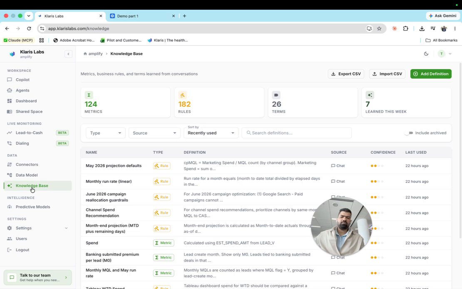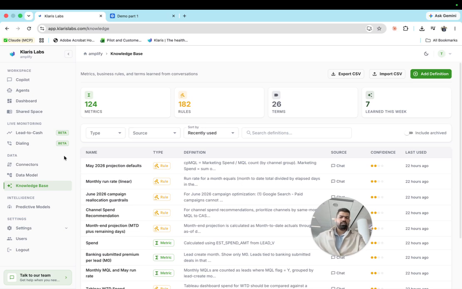The third part is very important, which is a knowledge repository which Klaris creates from day one and it compounds as you use the application. So here are all the business rules, metrics, and definitions that Klaris creates. For example, if you see here, there are 7 definitions. When people are using the application, Klaris has automatically learned those definitions.